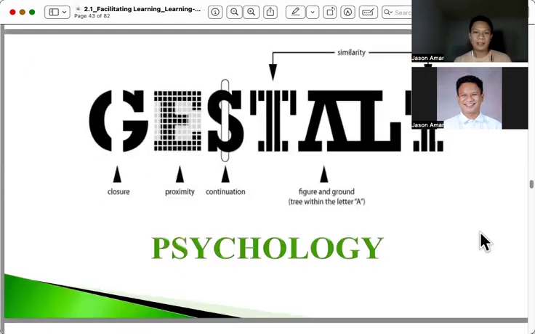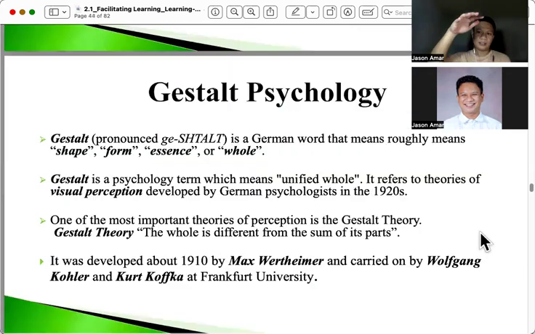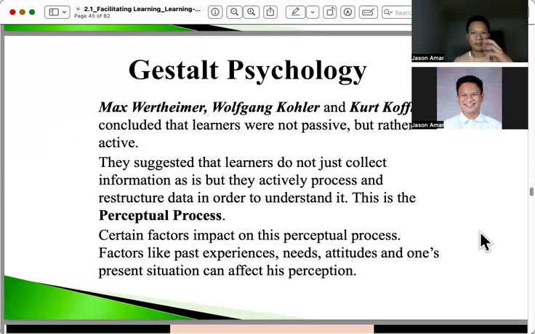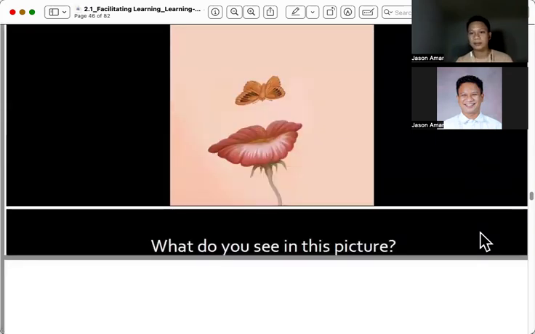The last is actually Gestalt psychology. Gestalt psychology has something to do with the idea or shape or form or perception of things. We will just have this one in passing. So Gestalt psychology was proposed by Max Wertheimer, Wolfgang Kohler, and Kurt Koffka, which is looking into the perceptual processes, meaning our perception of things varies as we have different experiences.